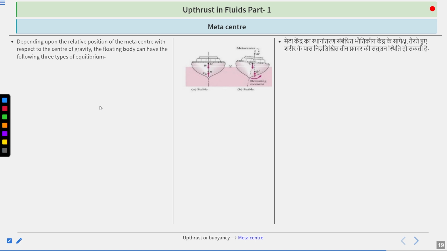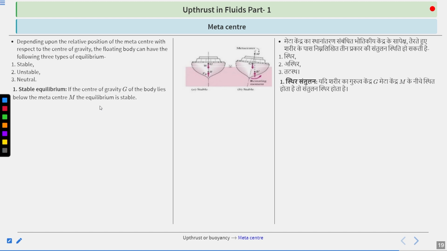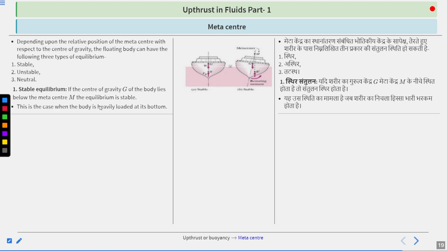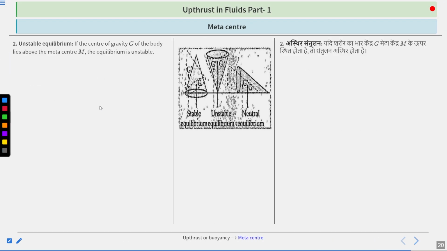Depending upon the relative position of the metacenter with respect to the center of gravity, the floating body could have the following three types of equilibrium: stable, unstable, and neutral equilibrium. For a stable equilibrium, if the center of gravity G of the body lies below the metacenter M, then the equilibrium will be stable. This is the case when the body is heavily loaded at its bottom. Unstable equilibrium: if the center of gravity G of the body lies above the metacenter M, the equilibrium is unstable. This happens when the body is heavily loaded at its top.